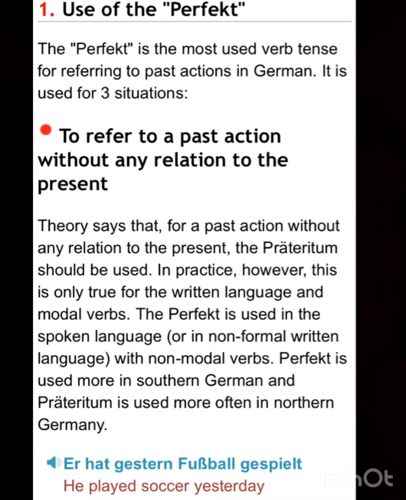Then next is the use of the perfect. The perfect is the most used verb tense for referring to past actions in German. It is used for 3 situations. So this means that it is most commonly used to refer to a past action without any relation to the present. Just focus on one thing, that the perfect, that means this past participle, is most commonly used in the German language, especially in southern Germany. And if I talk about northern Germany, then they prefer using the Präteritum, which means the past form.